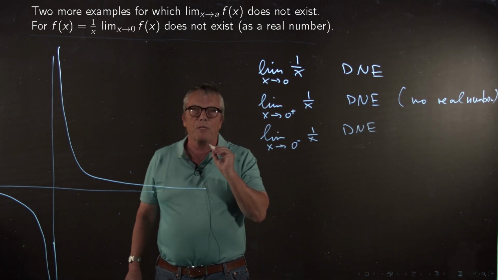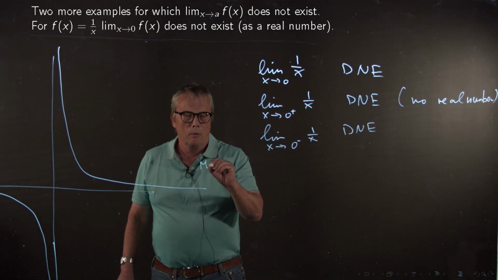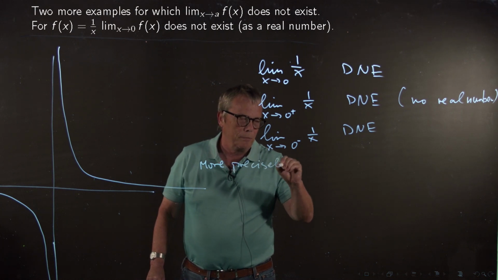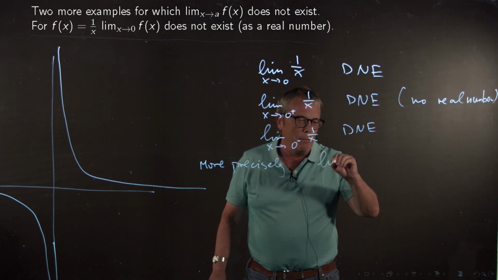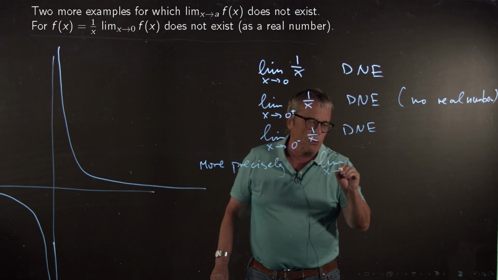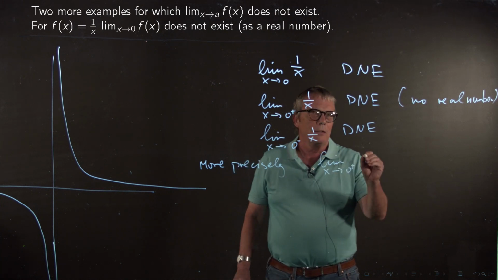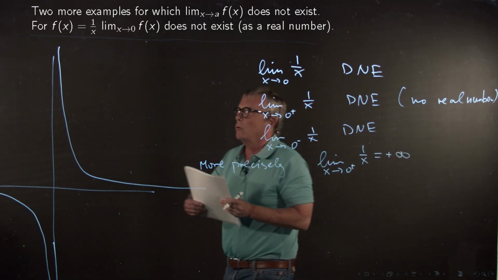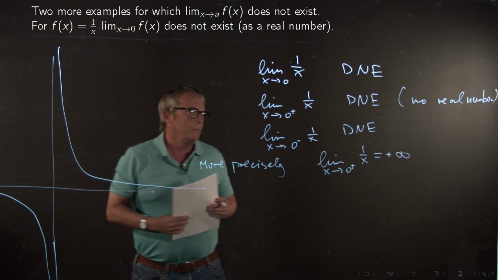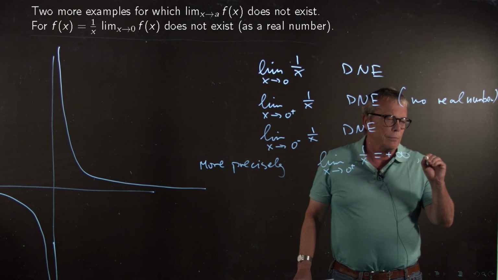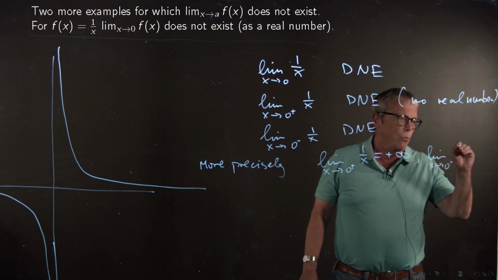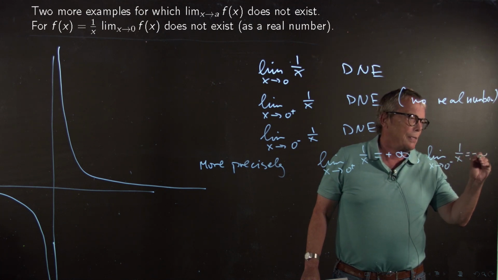But we can be more precise. More precisely, we can say that the limit for x approaching 0 plus of 1 over x is plus infinity. It grows bigger and bigger. And the limit of x going to 0 minus of 1 over x is minus infinity.